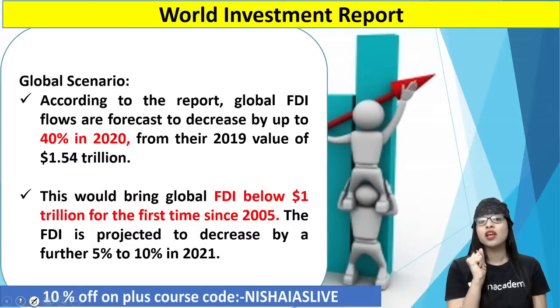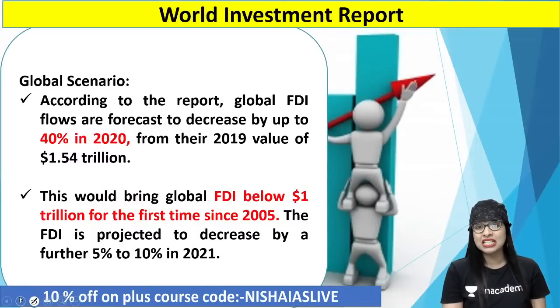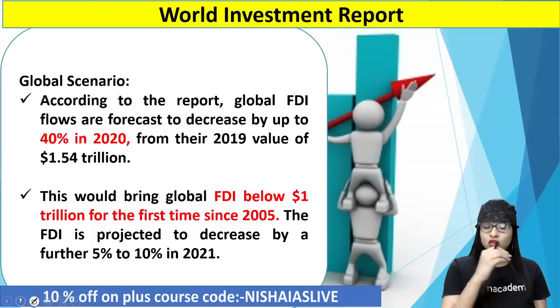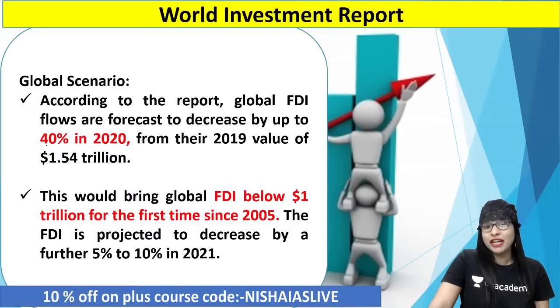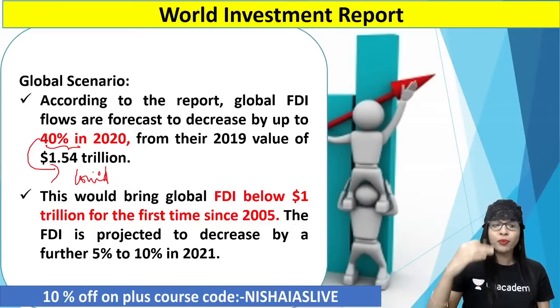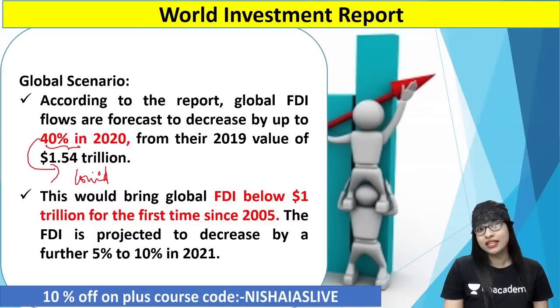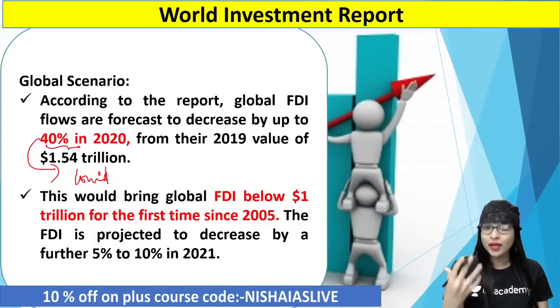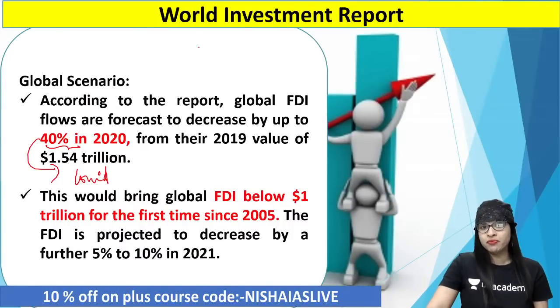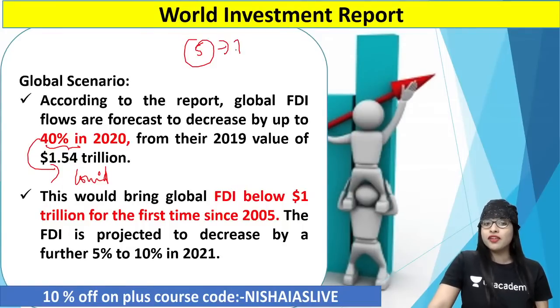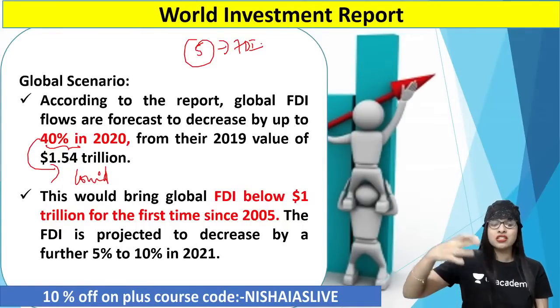As far as the investment report is concerned, the global FDI flows are forecast to decrease by, let's say, 40% in the year 2020. One reason for that was the COVID-19 pandemic situation, which posed a threat to the economy as a whole, I can tell you. But in spite of that, our country, India, being an emerging economy, in the service or tertiary sector, we could see a huge increase in FDI. And not only because of COVID, guys, even in the past 5 years, with regard to FDI, we are doing great. We are having a continuous or steady flow, I should tell you.